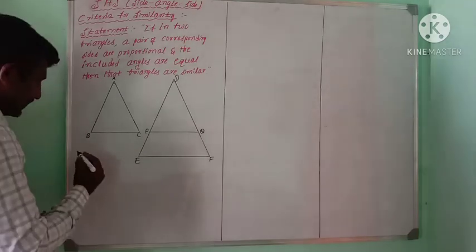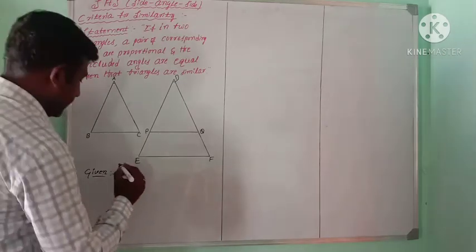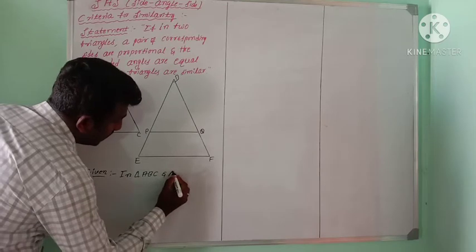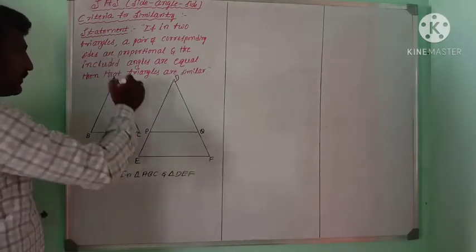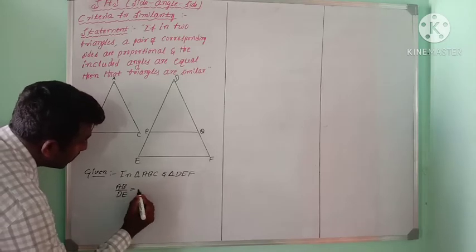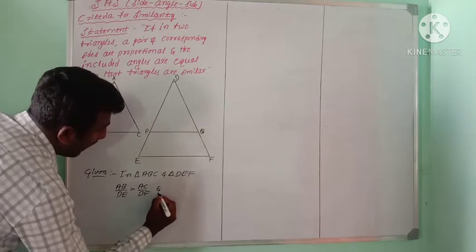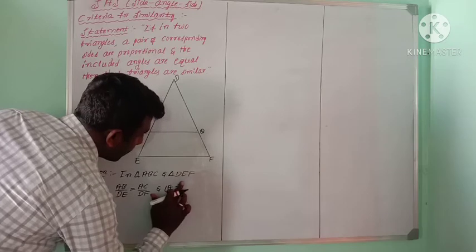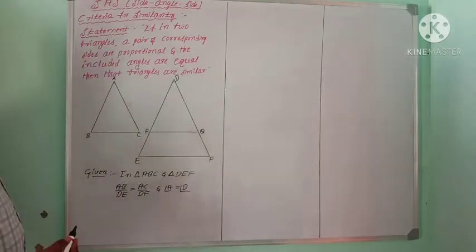First we write what is given. In triangle ABC and triangle DEF, AB by DE is equal to AC by DF, and angle A is equal to angle D.